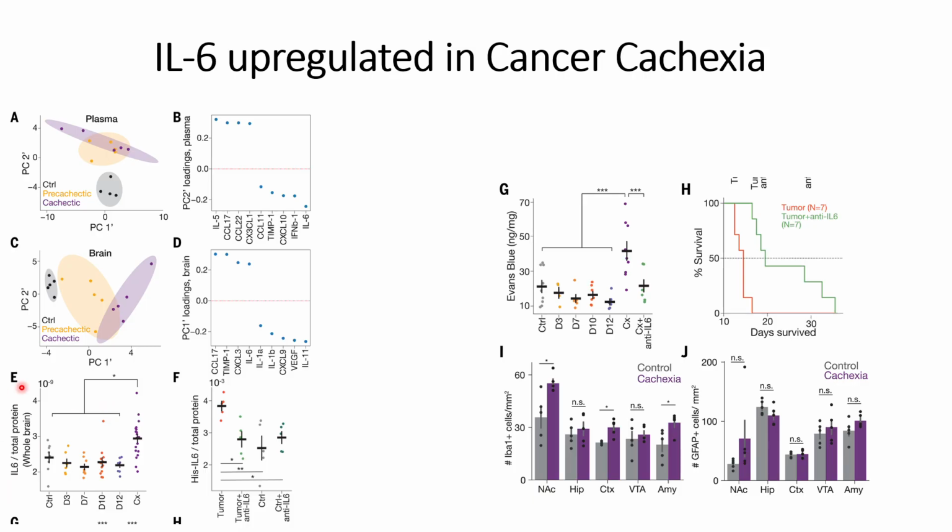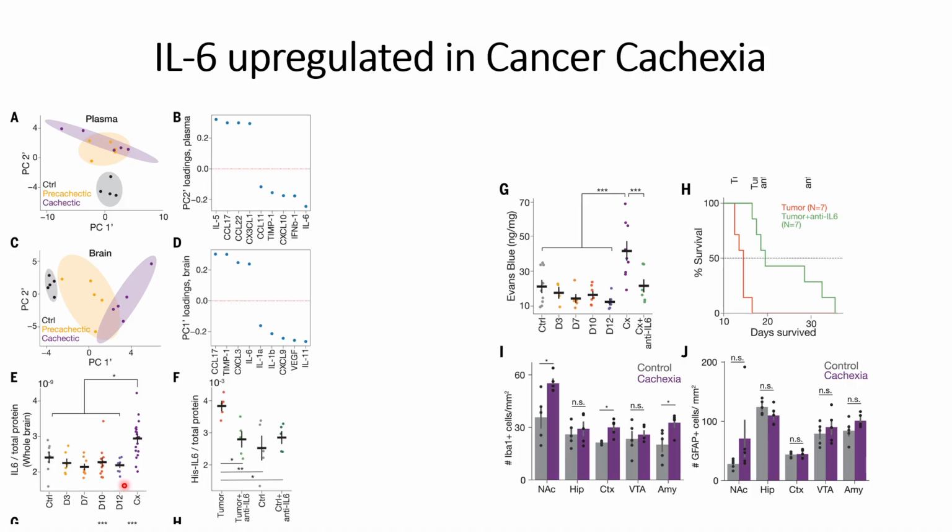So they checked interleukin 6 levels in different conditions in the whole brain, and they were able to see that in the cachectic conditions there is a high upregulation of interleukin 6 compared to the control case and the other conditions that were checked.